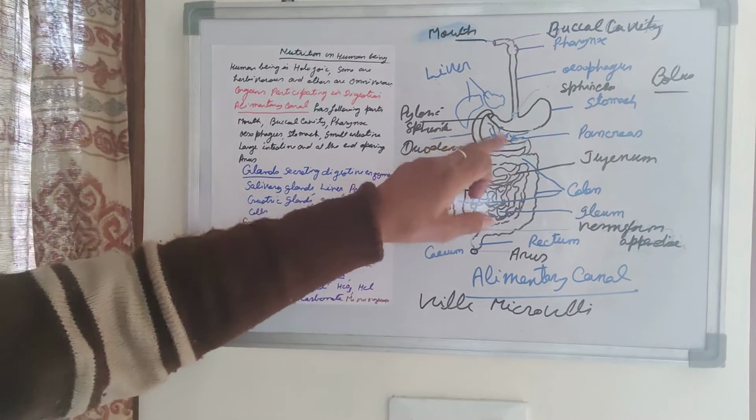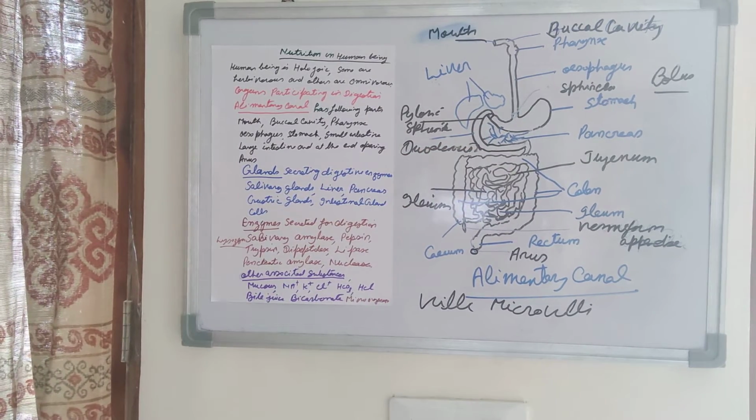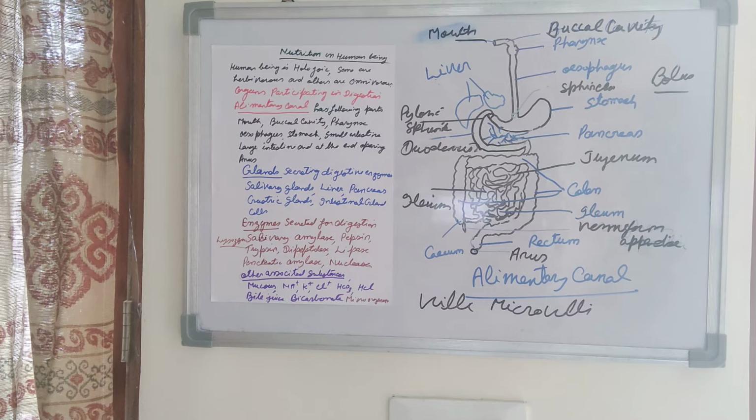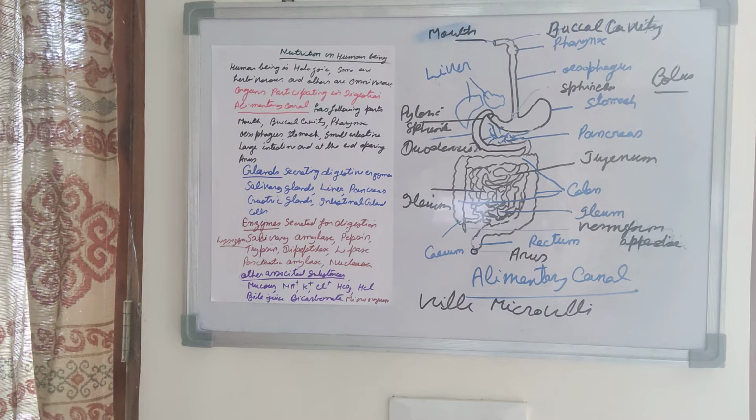In the stomach, it is a J-shaped structure. In the stomach, pepsin is released by the stomach glands. In the stomach, there are gastric glands. They release pepsin and renin, a small quantity of renin. In children who take milk, a large quantity of renin is produced, which helps in the digestion of milk proteins, and some quantity of lipase is formed, and it also secretes HCl.